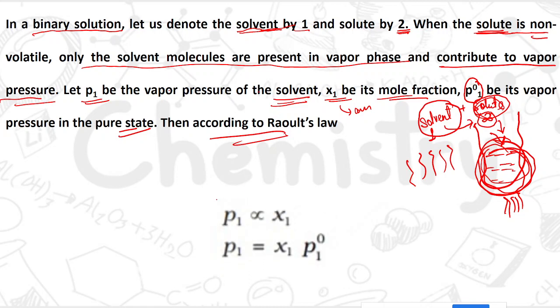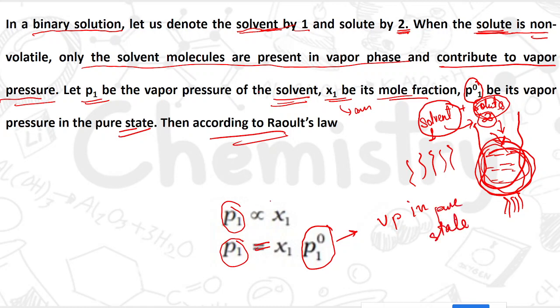They are related like this: P1 will be directly proportional to X1. P1 will be directly proportional to X1, and here P1 is equal to X1 P1 naught, where this P1 naught is the vapor pressure in the pure state, and this X1 is the mole fraction.